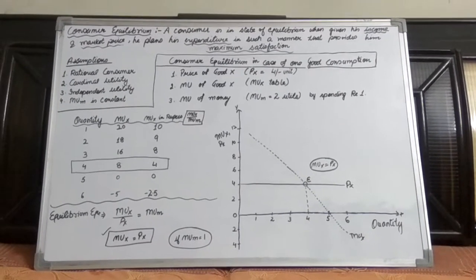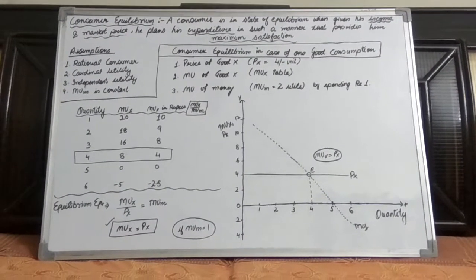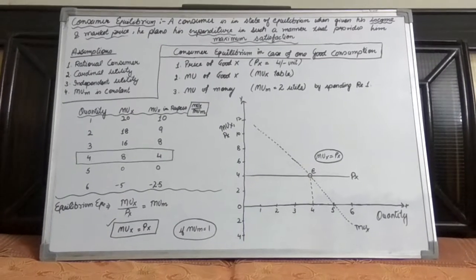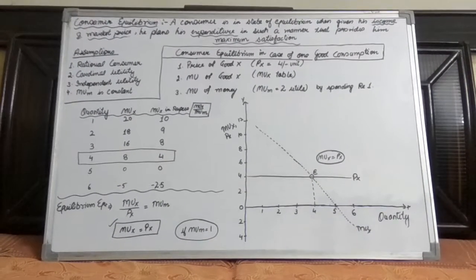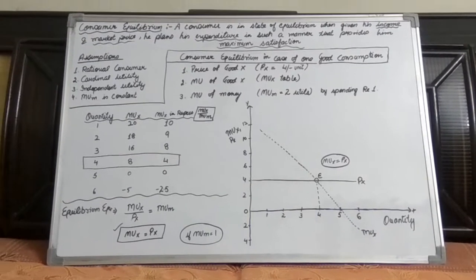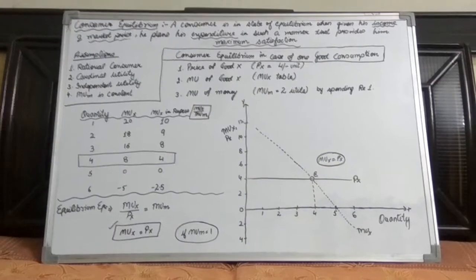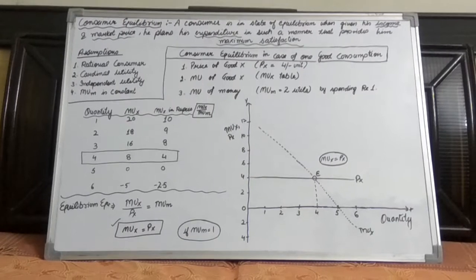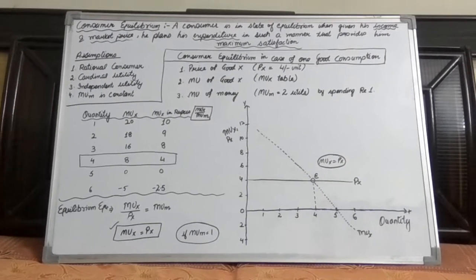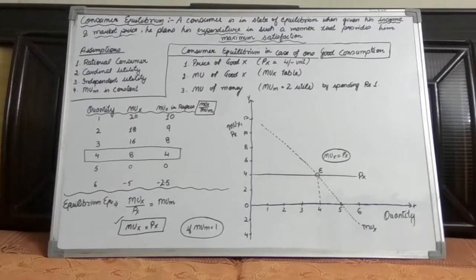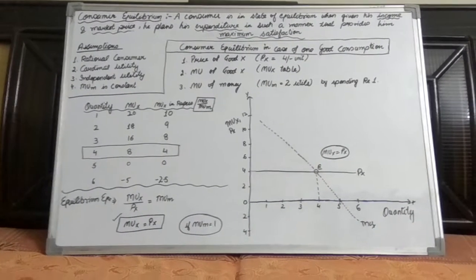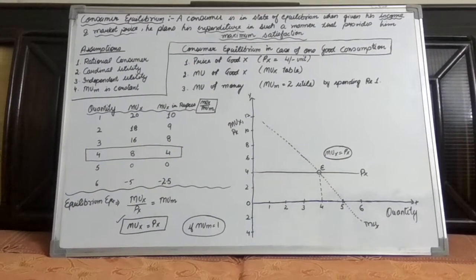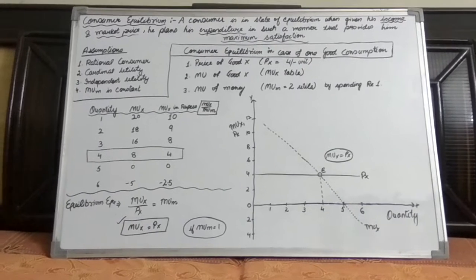And further he has criticized that cardinal utility measurement is not an objective phenomenon, it should be subjective. That is why, as a positive solution, he has provided the same consumer equilibrium concept by using his indifference curve analysis that we'll study in the next chapter.